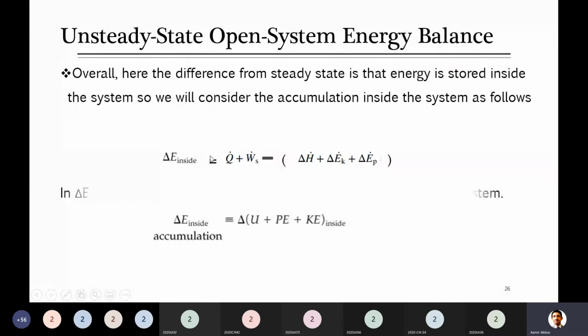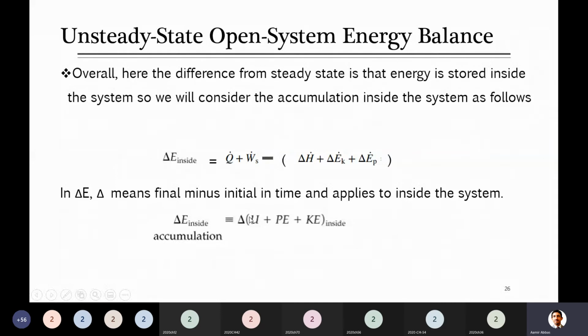Overall I want to tell you two things. Delta E is actually equal to change in internal energy plus change in potential energy plus change in kinetic energy. So accumulation can only take place in these three forms. Internal energy is related to interaction between the molecules, which you can see in the form of increase or decrease in temperature. Potential energy is related to change in height, and kinetic energy is related to, for example, velocity change taking place.